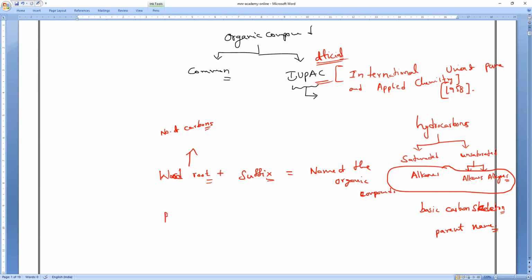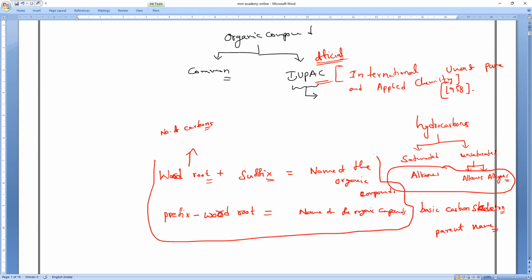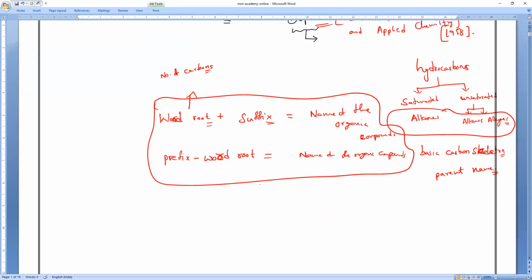In the same way, if you add a prefix, prefix plus word root, then also the name of the organic compound will come. So these are the two different ways by which we can get the IUPAC or official name of any kind of compound. Word root and parent hydrocarbon are both the same. The word root or parent hydrocarbon chain represents the number of carbon atoms in the longest possible carbon chain.